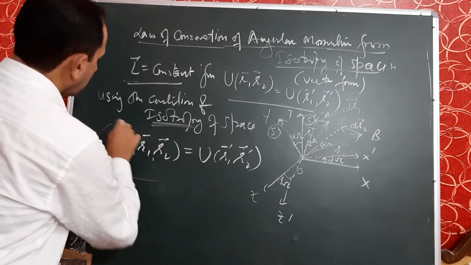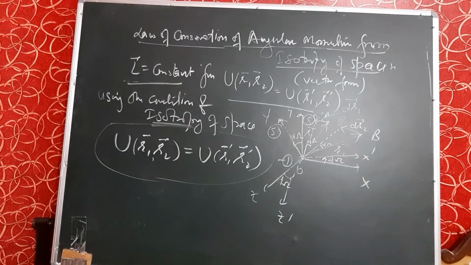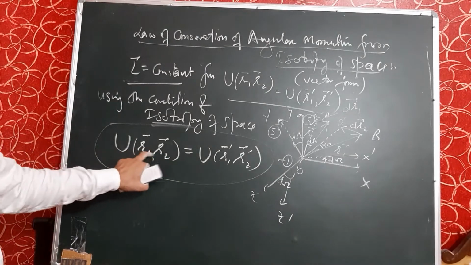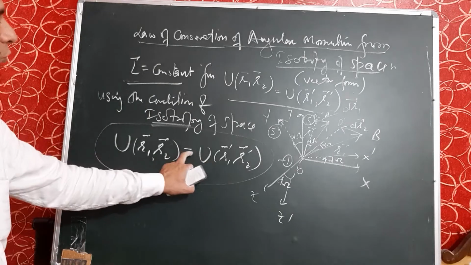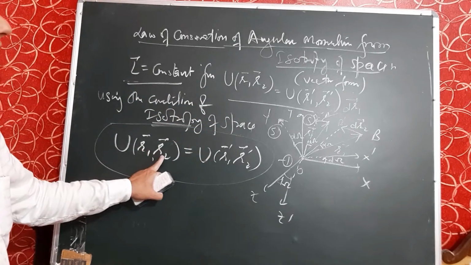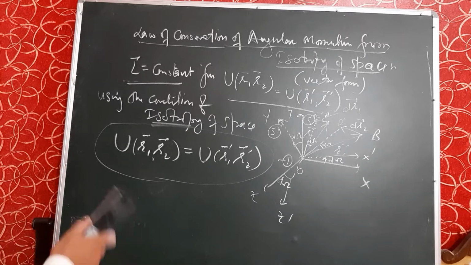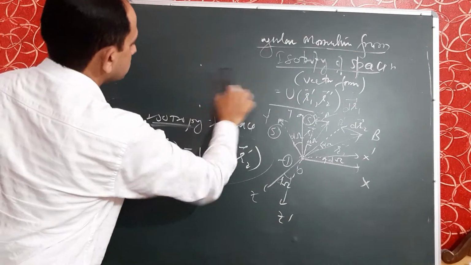This is again our first equation, which we have already taken in the previous articles. The energy of the two particle system remains the same, that is, U is the same, but the positions of the particles are different in different frames. Why does the quantity remain the same? Because the space is isotropic, or uniform, similar everywhere in all directions.